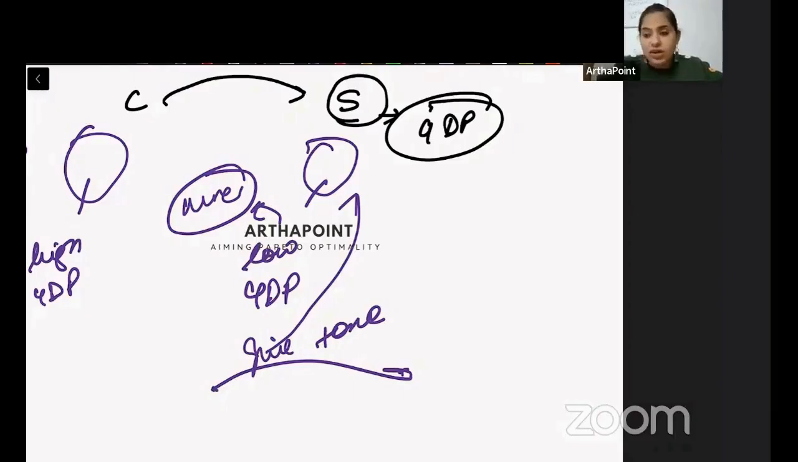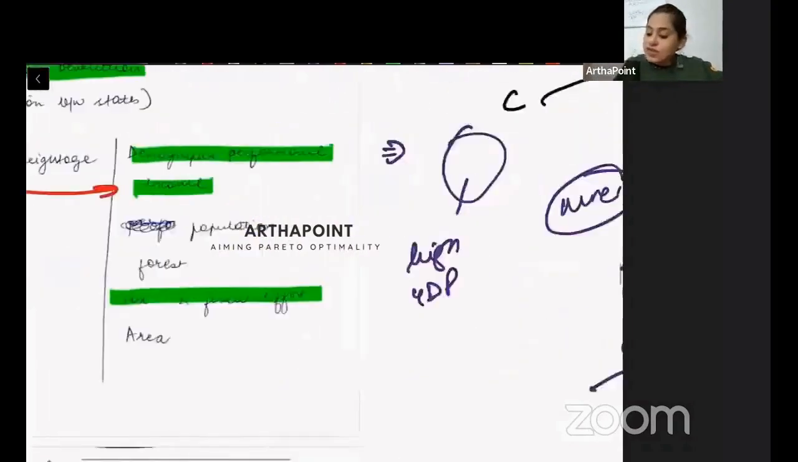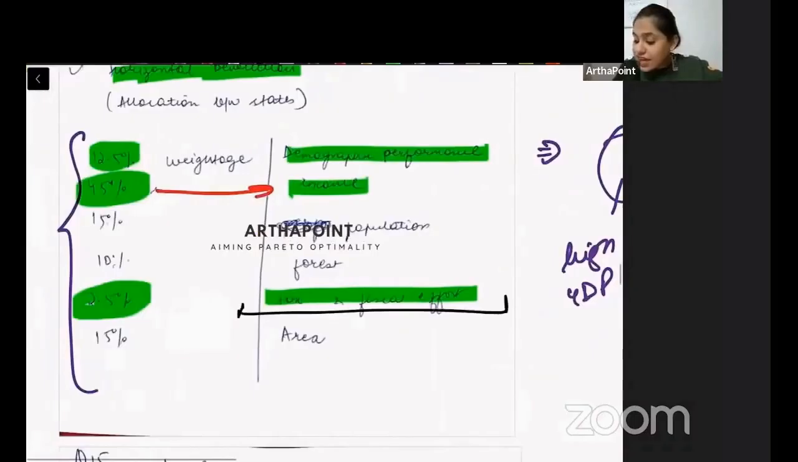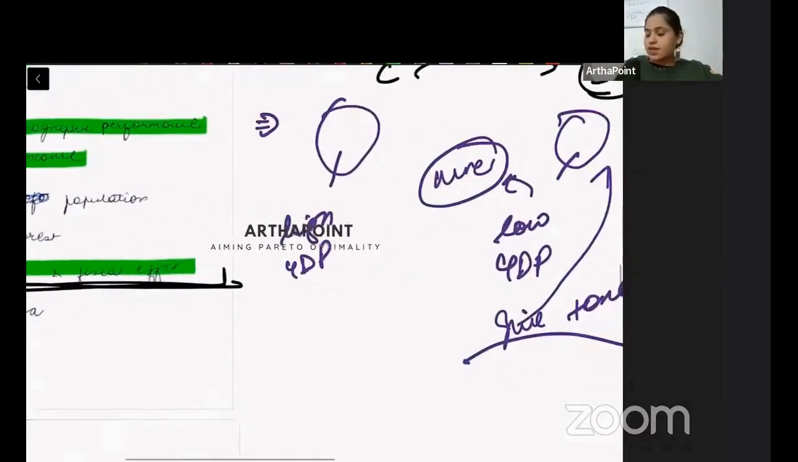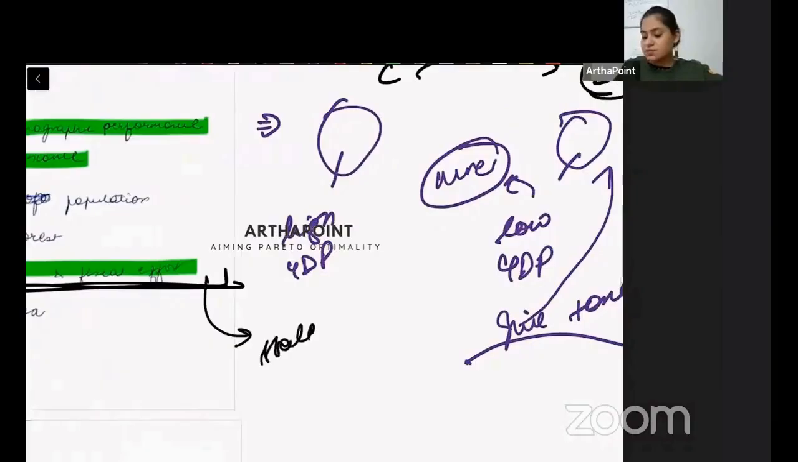We must also appreciate the states which are maintaining fiscal discipline, which are acting correctly, which are collecting the tax and having higher GDP, right? So we need to account for the fiscal effort that the state takes also. Of course, this differs from state to state.